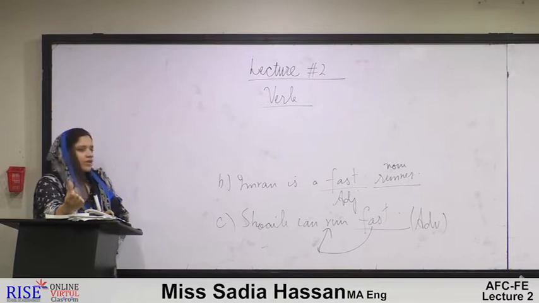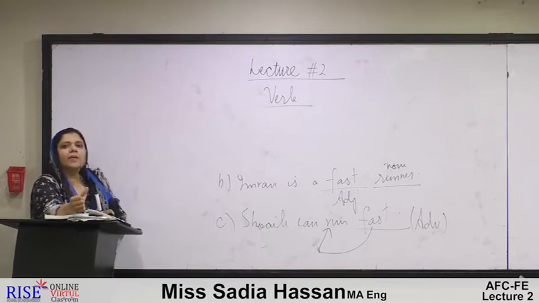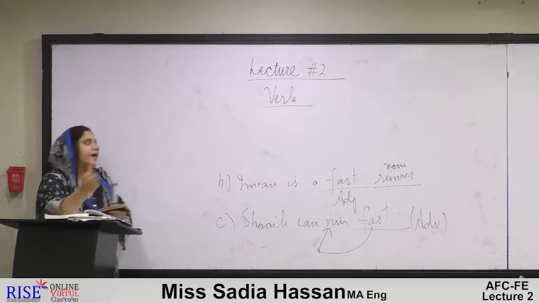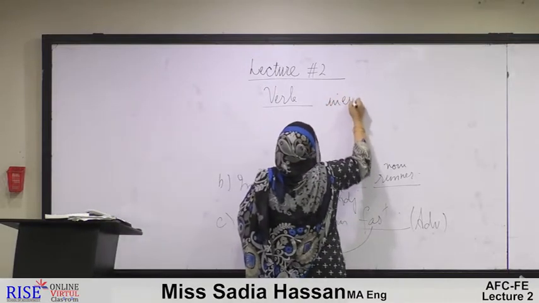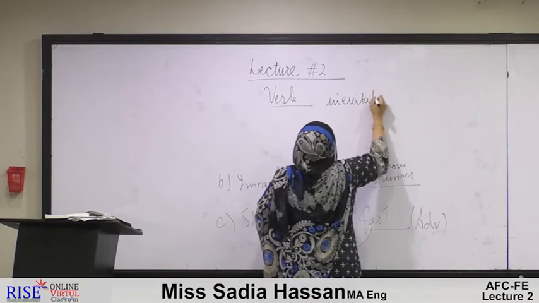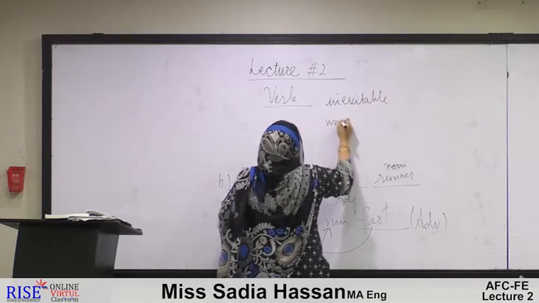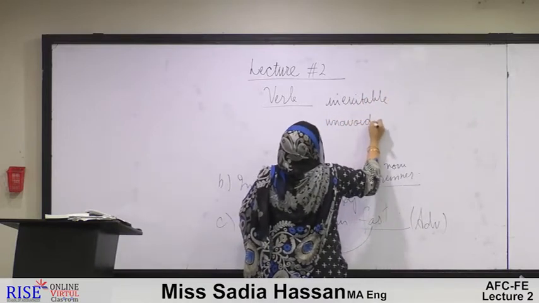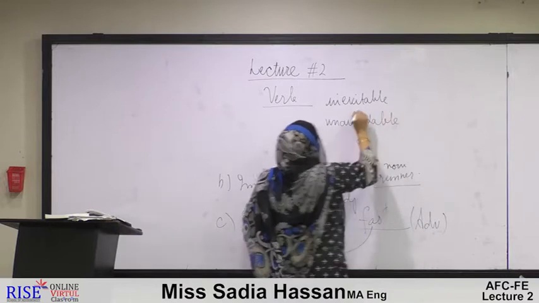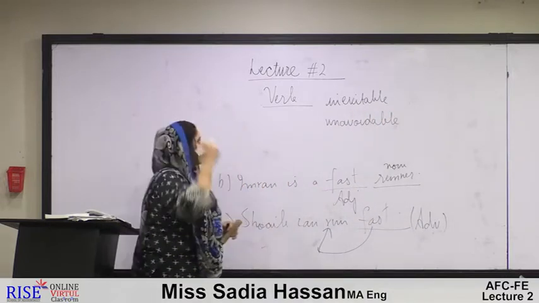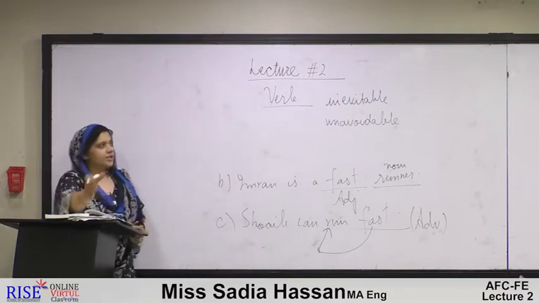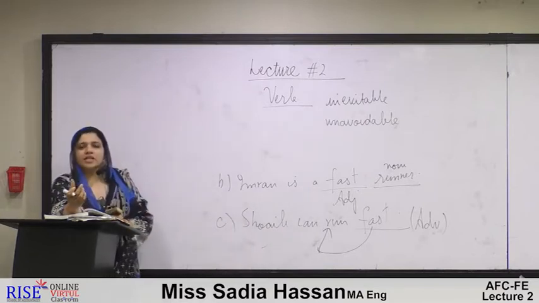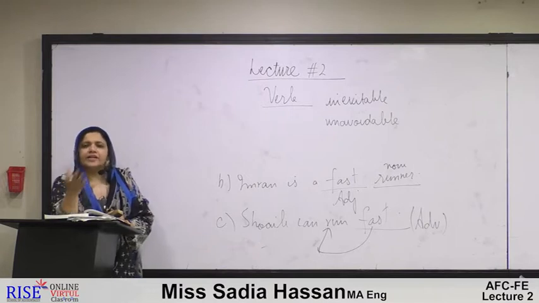And among those, verb is the inevitable and unavoidable part of a sentence. We cannot have a sentence without the participation of a verb, and verb is such a strong word in a sentence that it alone can play the role of a sentence.